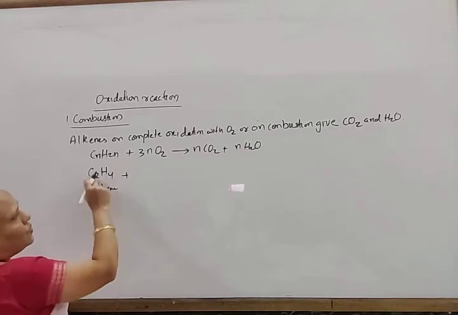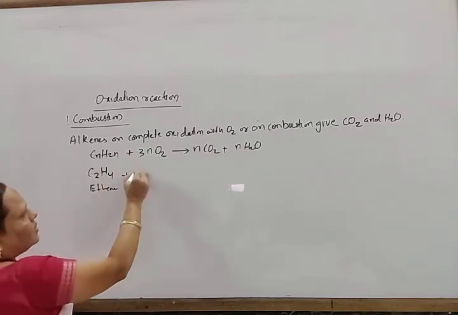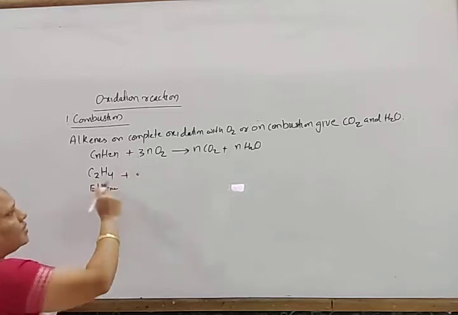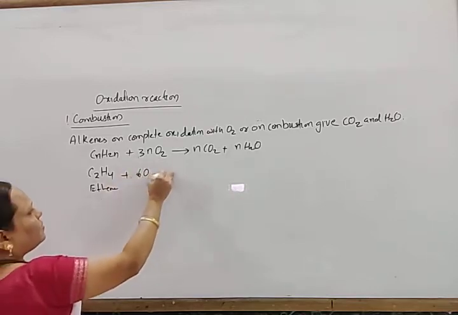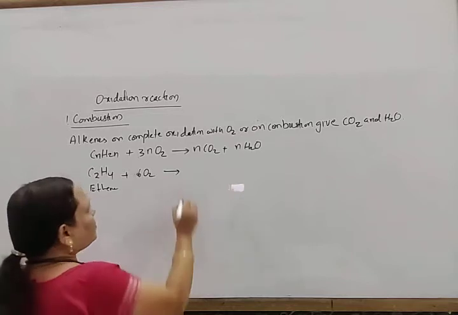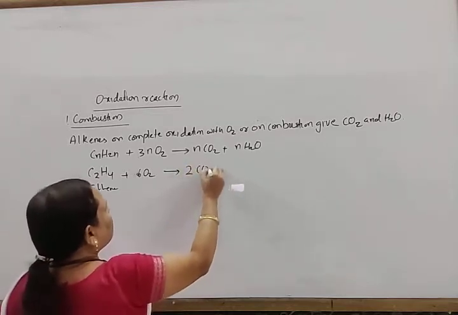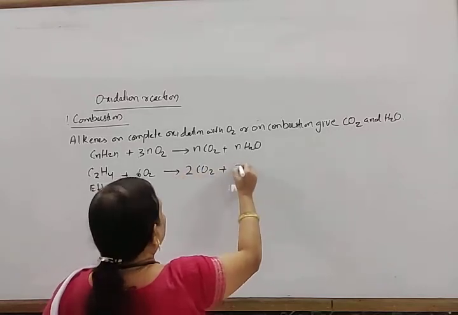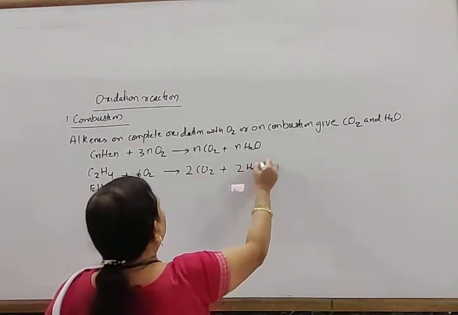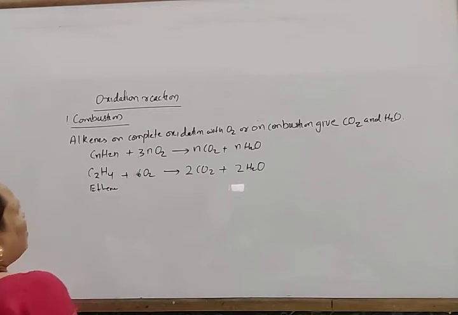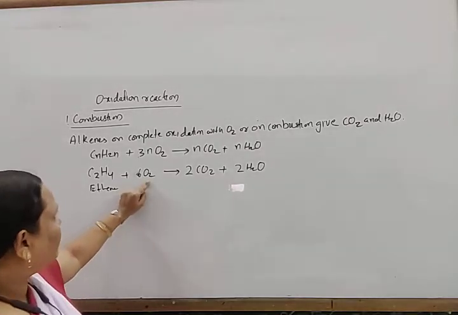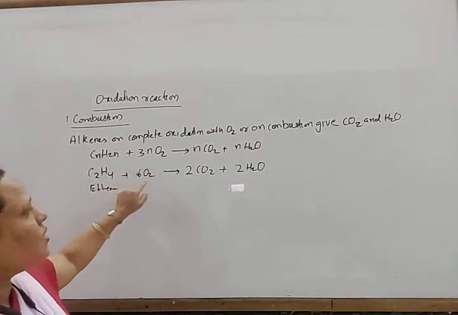When it reacts with 3 into 2, 6 O2, it gives rise to 2CO2 plus 2H2O. So how many oxygens are here? 12. 3 into 2, 6 O2, that is 12.